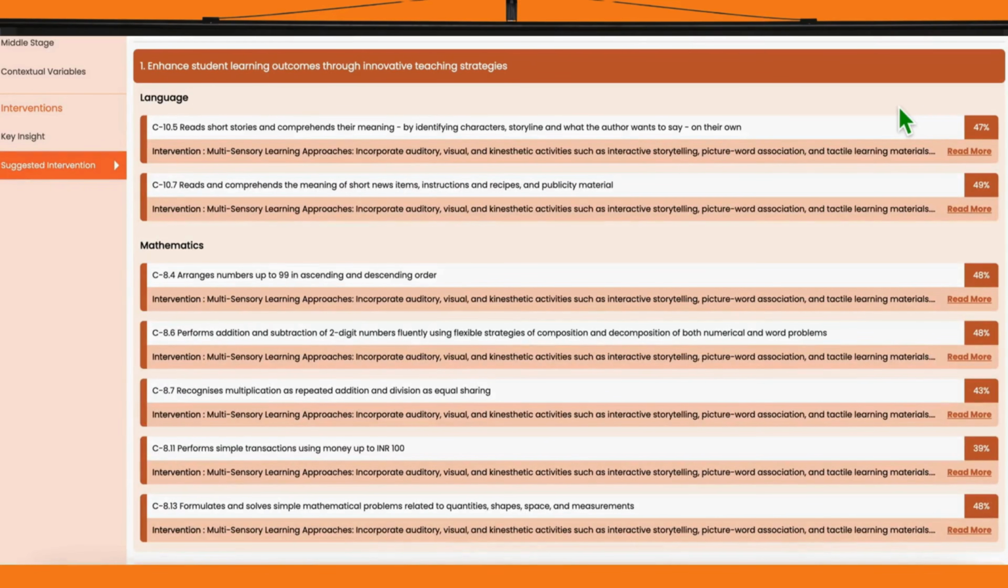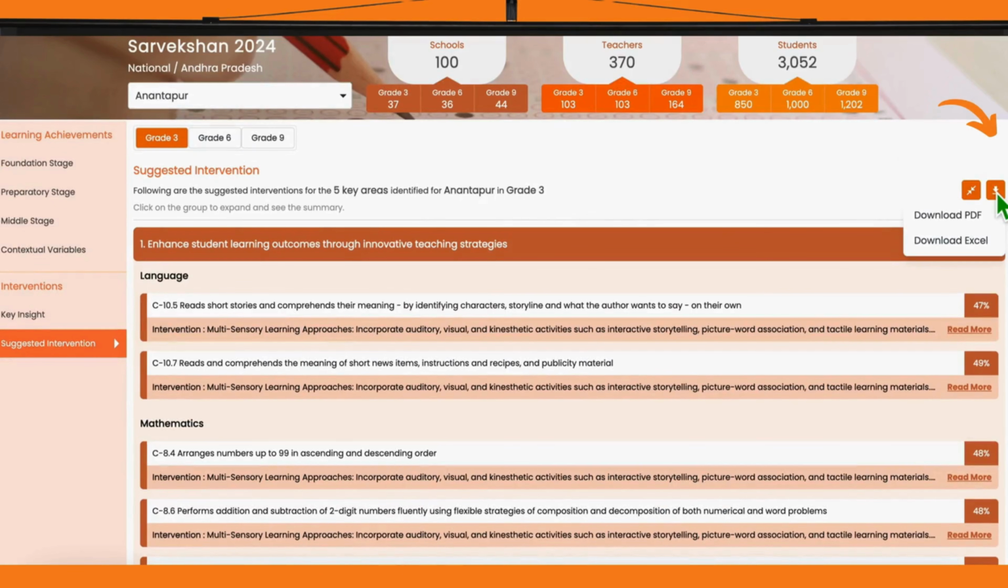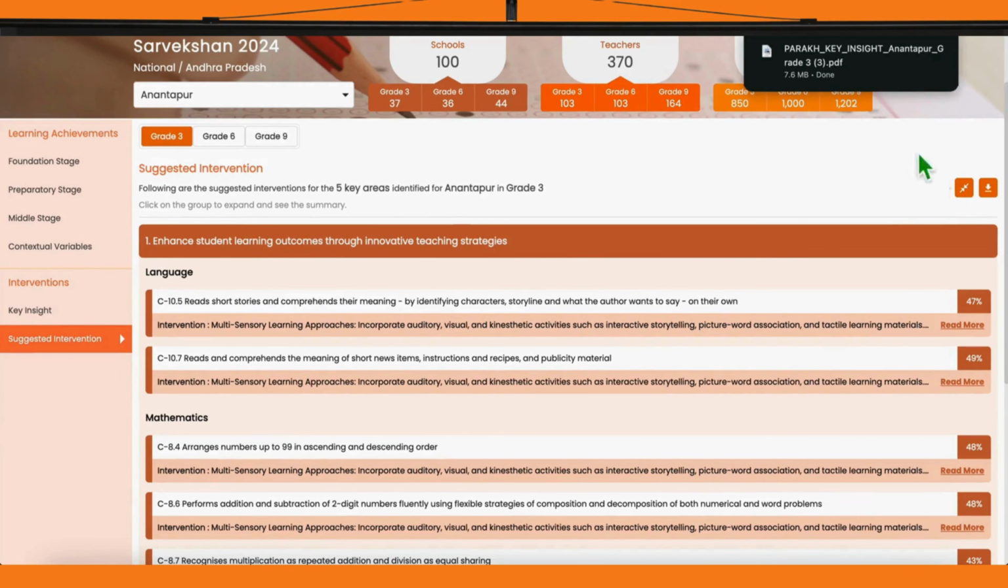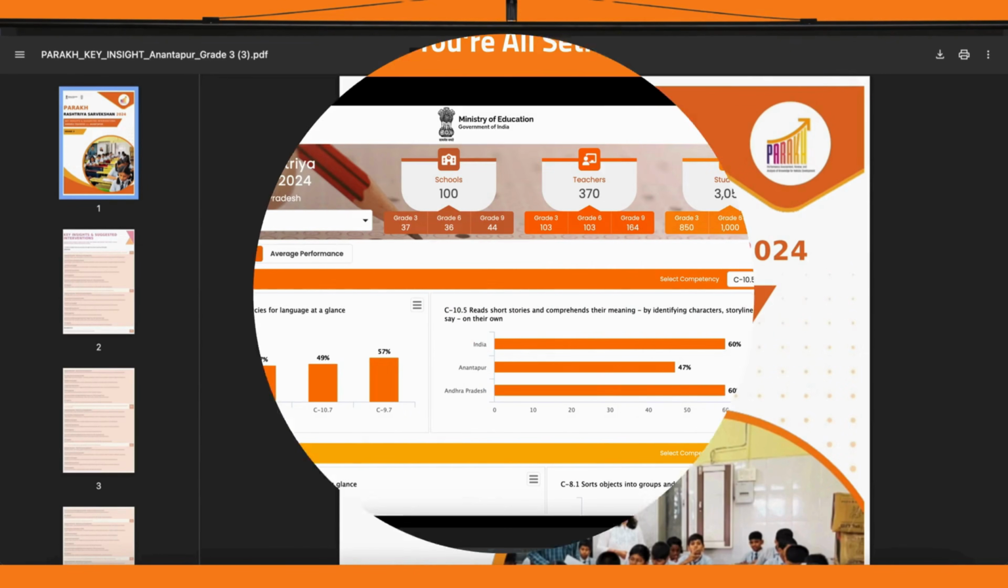In case you would like to download a copy of the report with suggested interventions, then simply click on the icon for download and select whether you want the report in a PDF or an Excel format. The system will automatically generate the report and download a copy for you in your system.